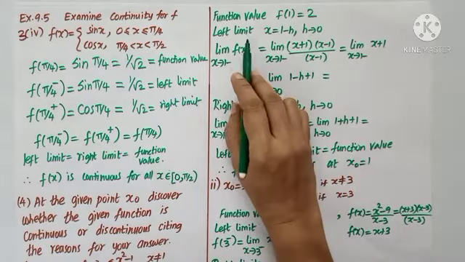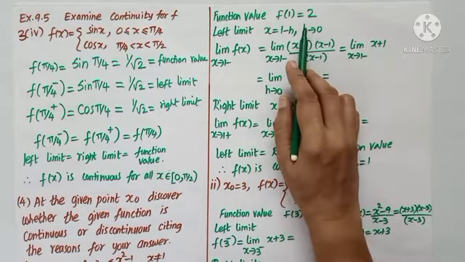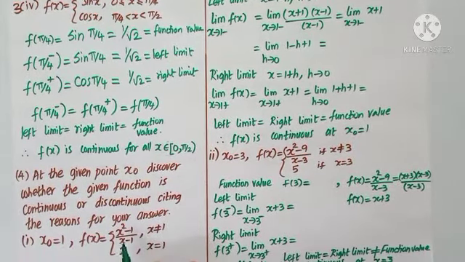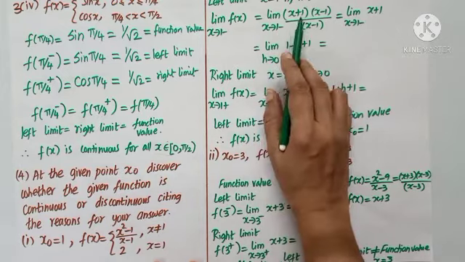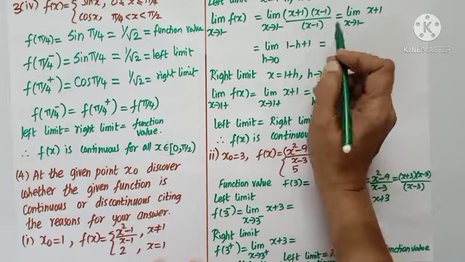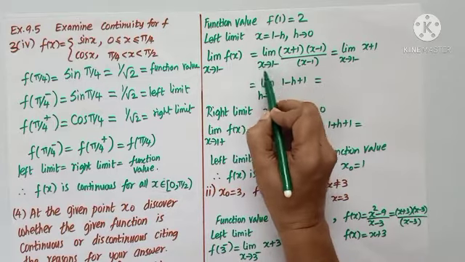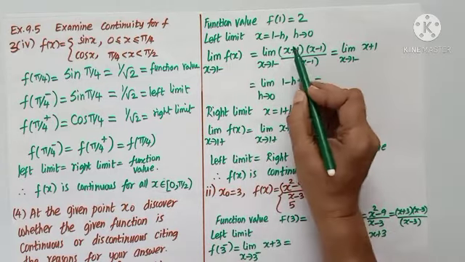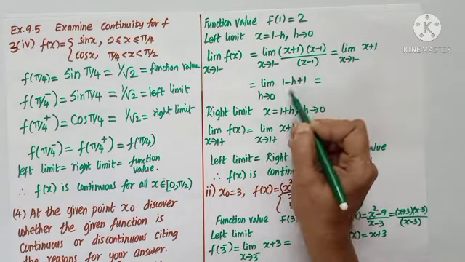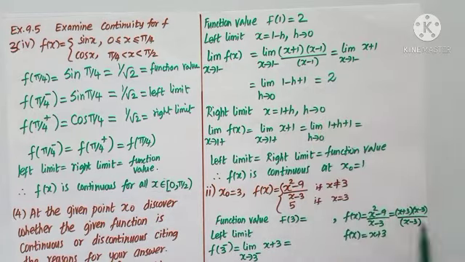Proceeding to left limit, we need to check at 1. So let us put x is equal to 1 minus h and h tending to 0. As the given function can be factorized, x square minus 1 we write as x plus 1 into x minus 1. The denominator x minus 1 I can cancel whenever I apply limit value. Now the question is left limit, that is 1 minus. So just substitute. Wherever x comes, 1 minus h. As h tends to 0, 1 plus 1 is 2. So the left limit value is 2.